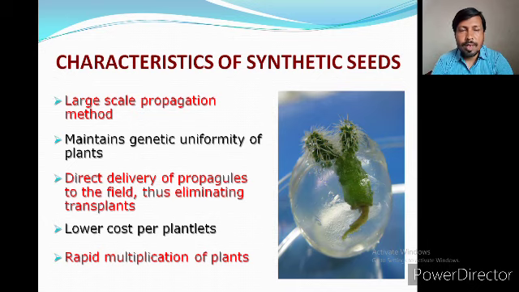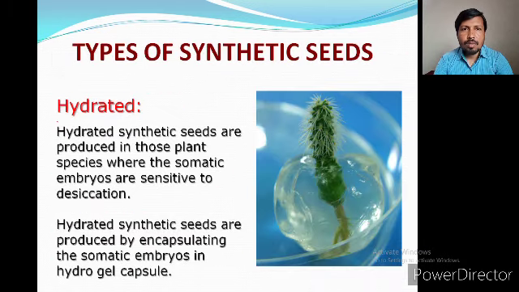So the types of artificial seeds now depend upon the habit and habitat of the plant. There are two types of seeds we can synthesize: one is desiccated and the other is hydrated seed. So what is the main difference between the hydrated and desiccated seed? It depends on the condition.